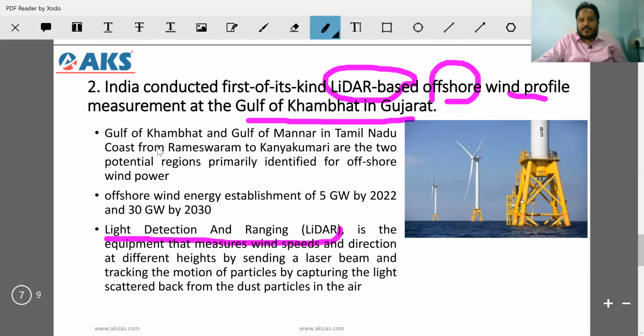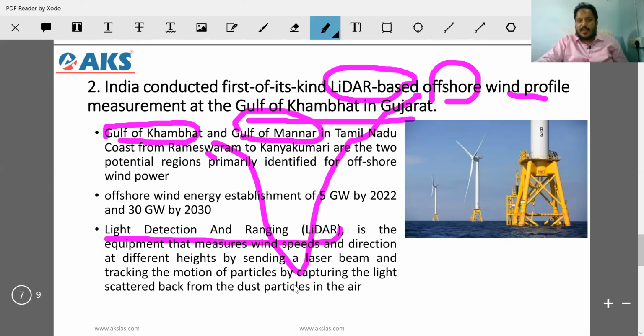So tomorrow please locate this on the map. Gulf of Khambat and Gulf of Mannar. I'm repeating, please locate them on the map. Their structure, their position, and why only these two places. Although India has such a big coastline, why only these two places? There is a potential for wind energy. Please try to find out. I will be very happy about it.